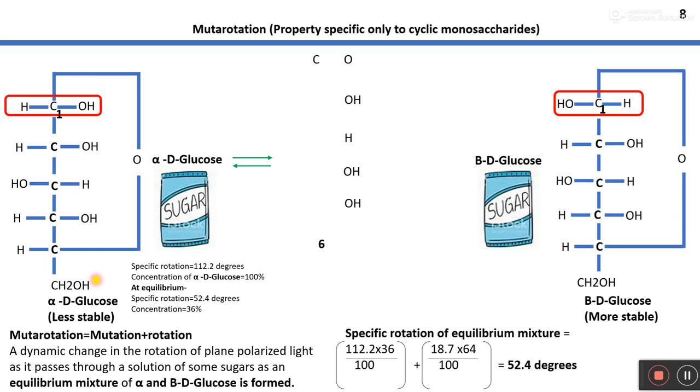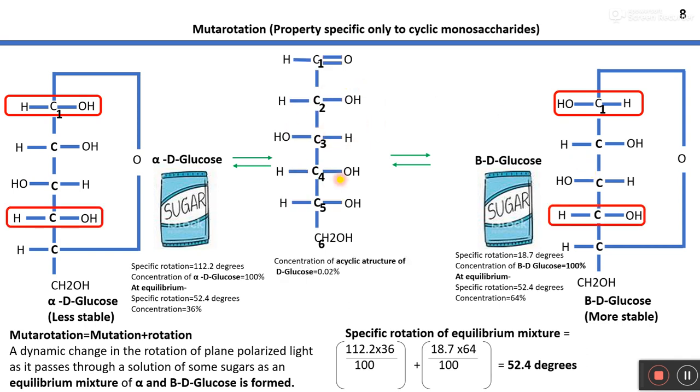So if we dissolve alpha D glucose in water, some part will convert into beta D glucose, and after some time it will achieve equilibrium in solution, and if we take beta D glucose, the reverse case will occur.